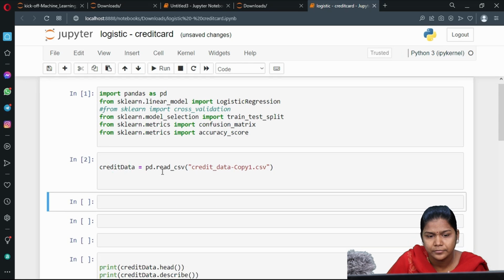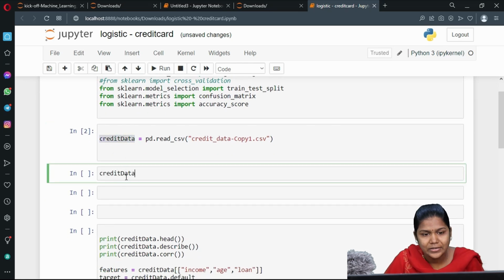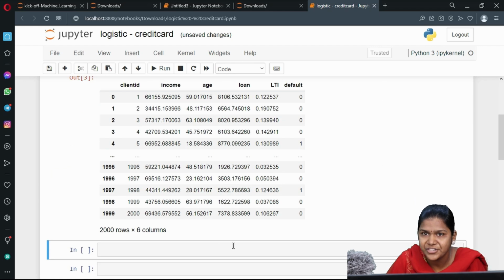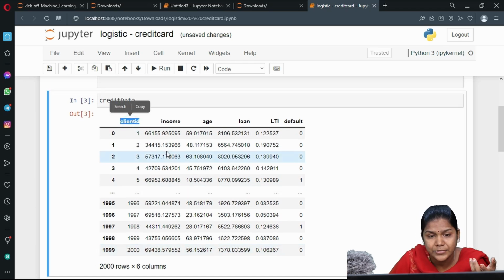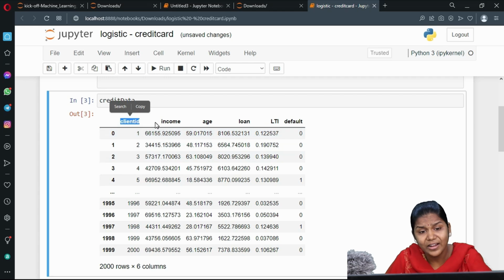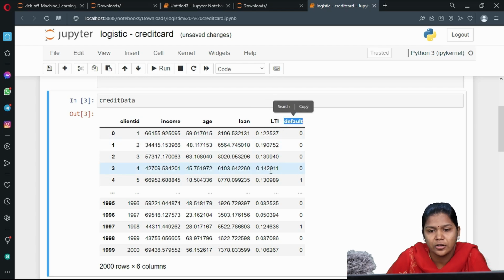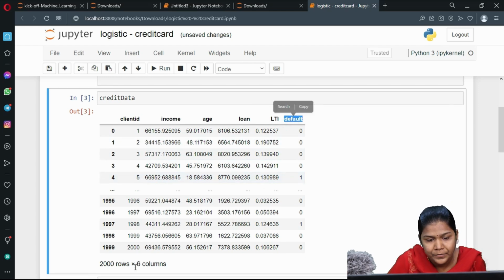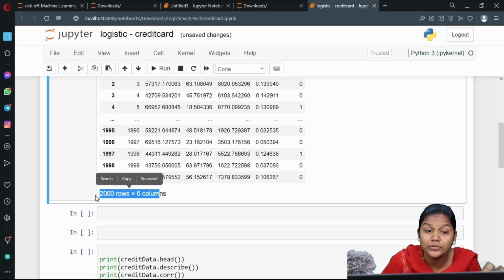That also we will run. Now, I want to check what input is present in this particular variable. The complete Excel sheet is displayed, right? What type of input am I having? Columns, right? Like client ID, income, age, loan, LTI, default. So these are all the columns I have. How many rows and columns do I have? 2000 rows with 6 columns of information.